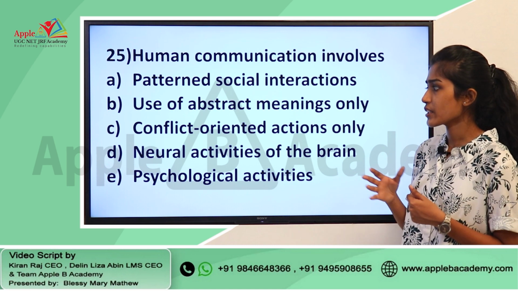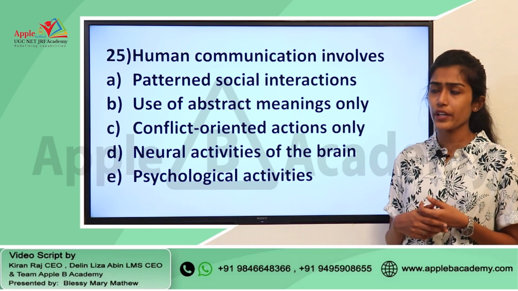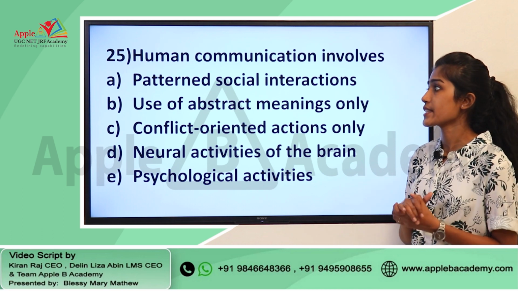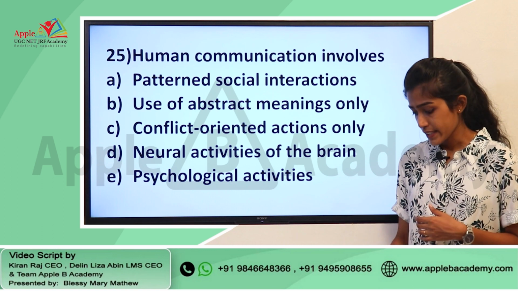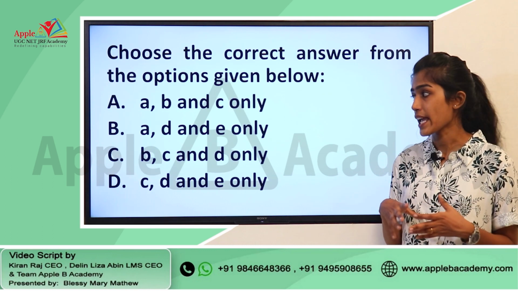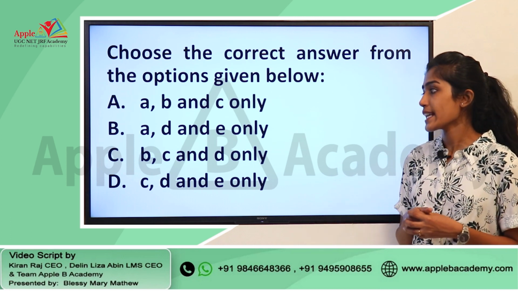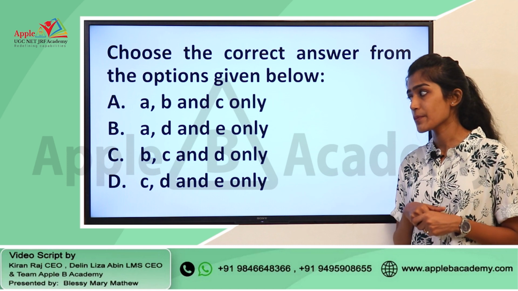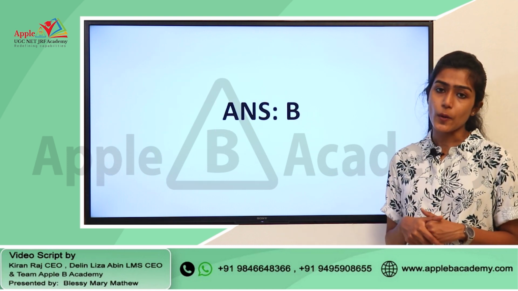We have to understand the options, and we have to find out the most appropriate answer for the question that is given, that is, human communication involves which of the following factors, and we have to find out 3 options as right, as we have been given various combinations. So, the right answer given for this question is option B, that is A, D and E only. So, the right answer is option B.